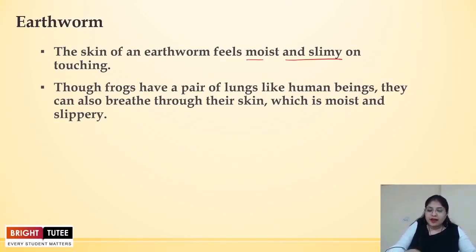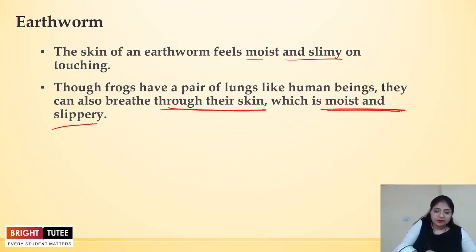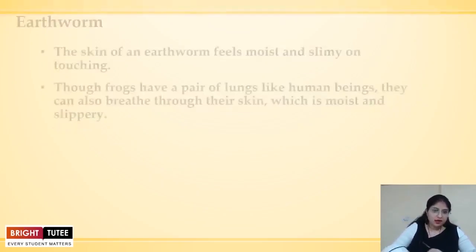Another reason is that these earthworms do not have lungs, like human beings. What they do is they breathe through their skin, which is moist and slippery. This moist and slippery skin helps in the exchange of gases. The gases can easily pass through the moist and slimy skin.